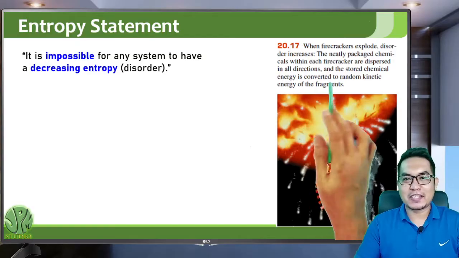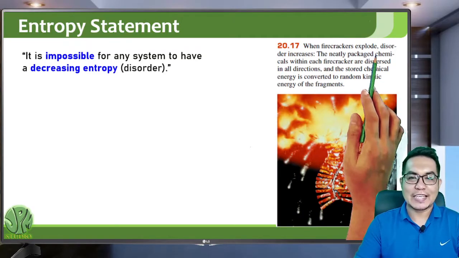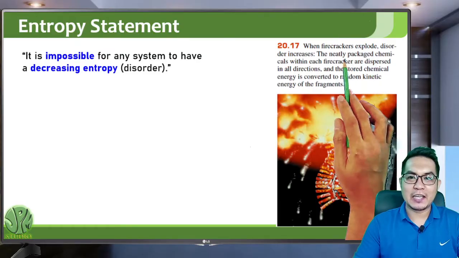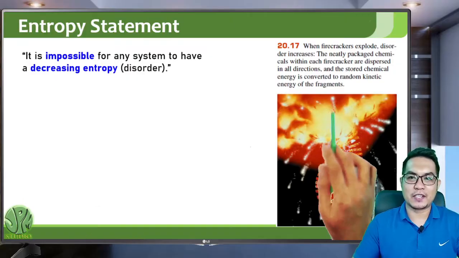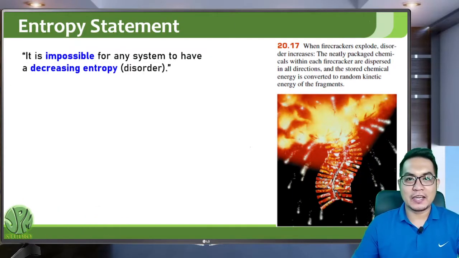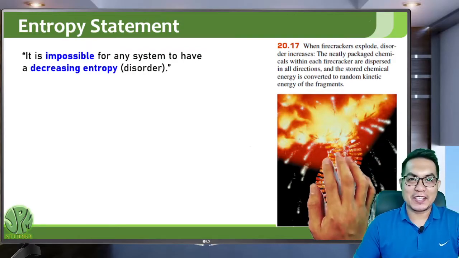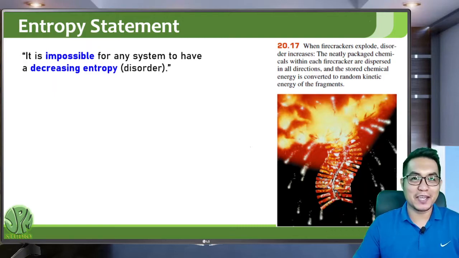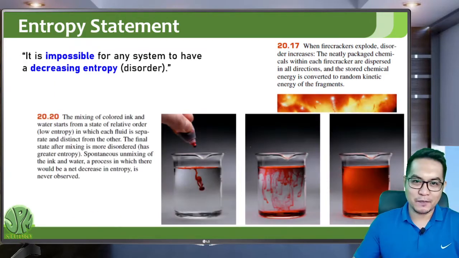So an example of this is the firecracker. The firecracker explodes. The disorder increases. The neatly packed chemicals within each firecracker disperse in all directions, and the stored chemical energy is converted into random kinetic energy of all the fragments. So this is an example of an increasing disorder. You cannot put this back into order, but there are things that you can put back into order.